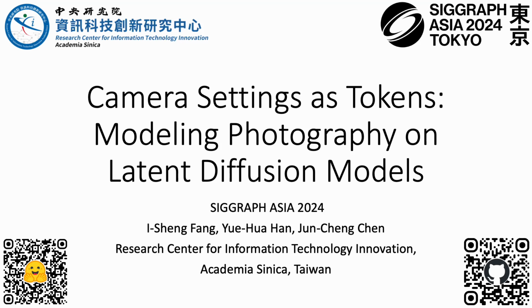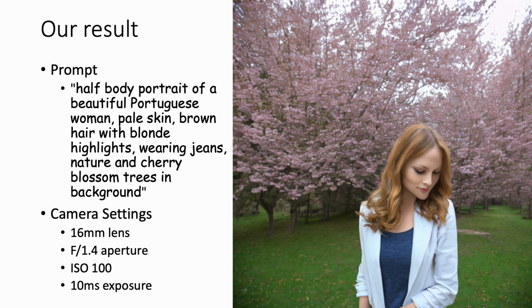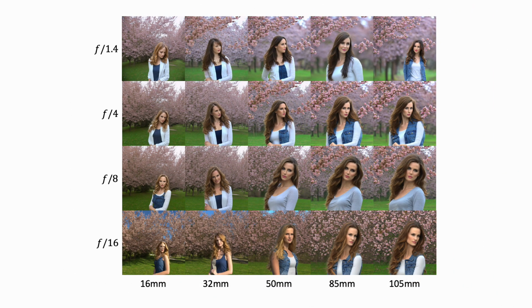In this session, we'll present our work titled Camera Settings as Tokens, Modeling Photography on Latent Diffusion Models. Our method can take a given text prompt and camera settings as input to generate images following photography principles. Here is the result. Our method is also available across different camera settings.